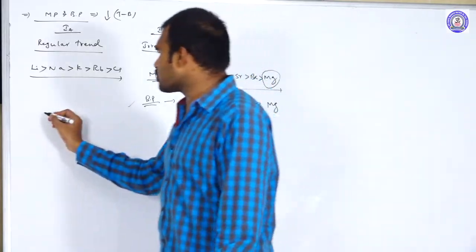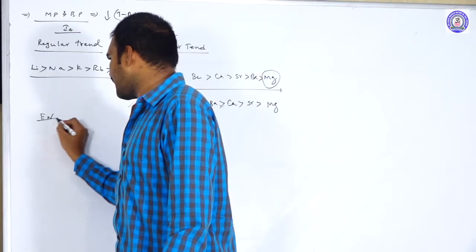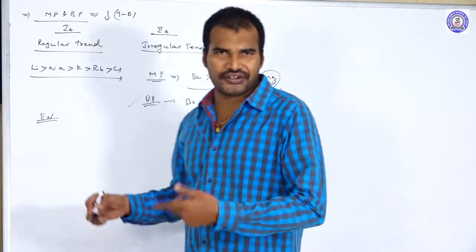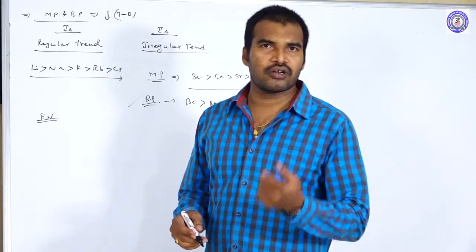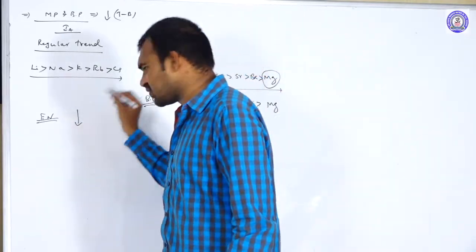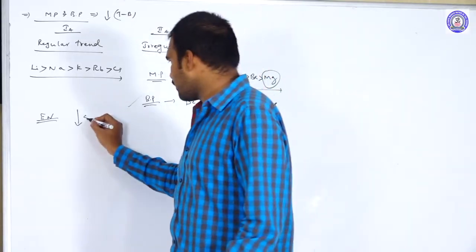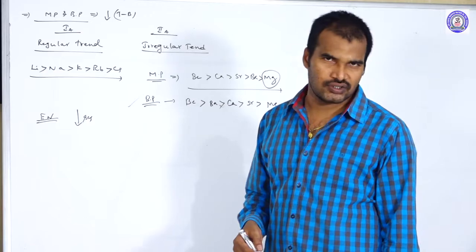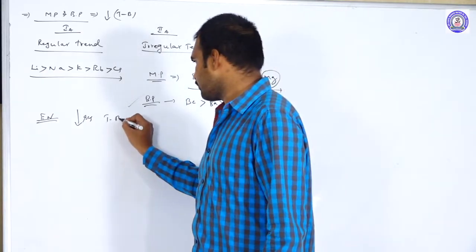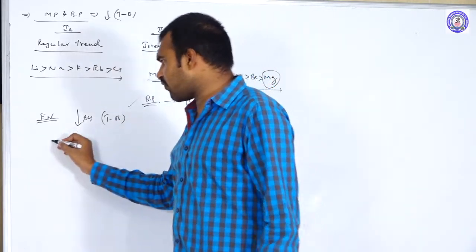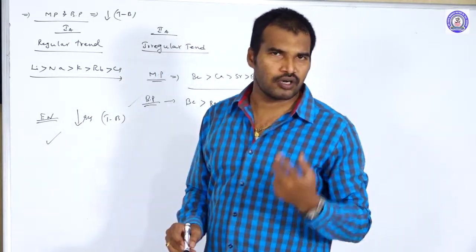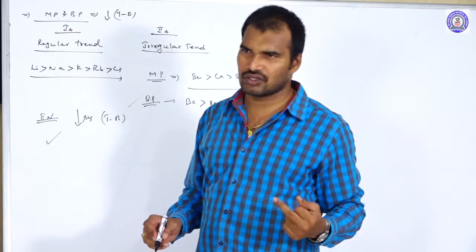Next, coming to the electronegativities. In case of electronegativities, what is the regular trend in the group when you go from top to bottom? The electronegativity decreases. This is a regular trend, because of the decrease in the effective nuclear charge from top to bottom. So 1A group elements are following the regular trend. In the 1A group elements from top to bottom, the electronegativities decrease down the group.